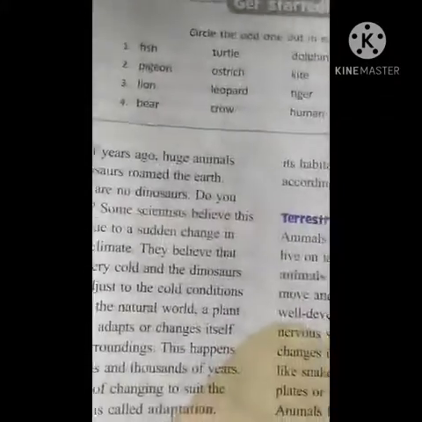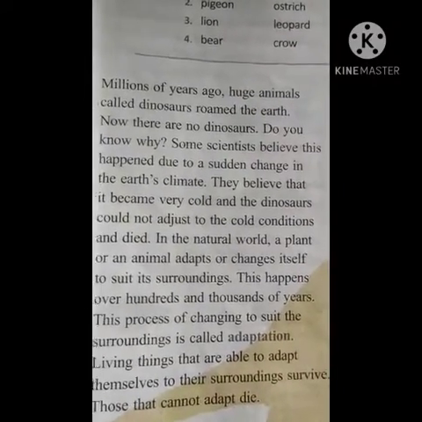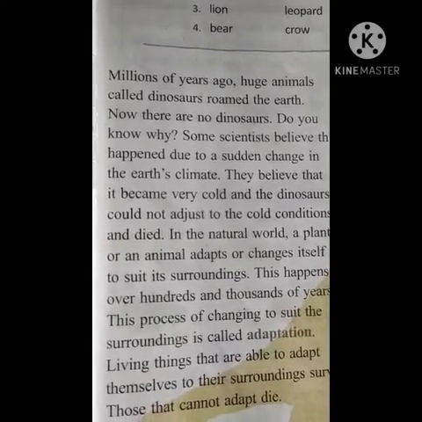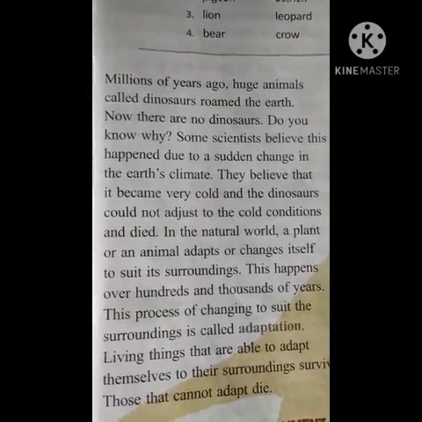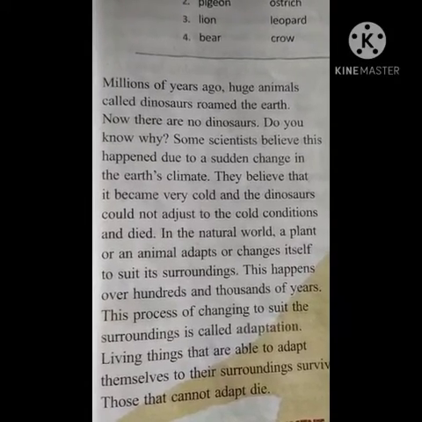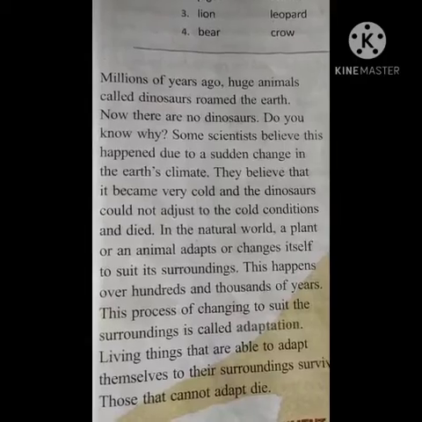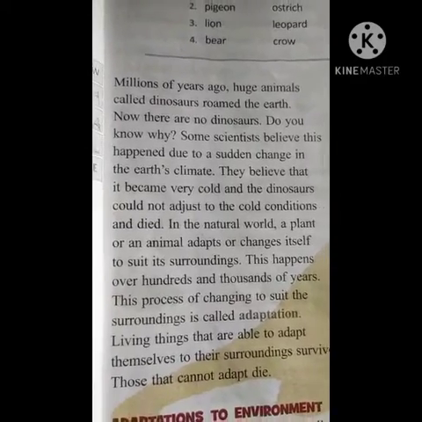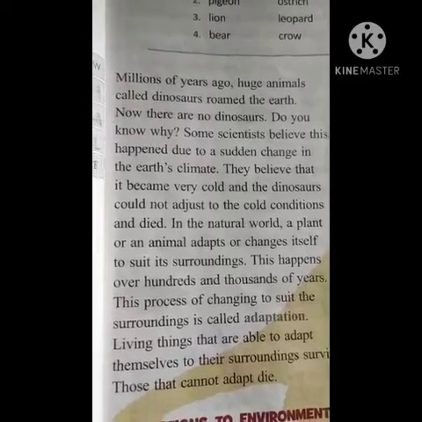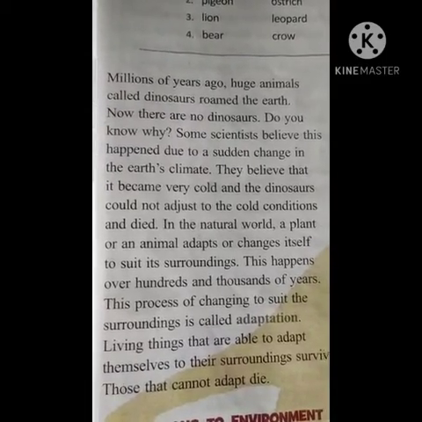See this here, children. Millions of years ago, huge animals called dinosaurs roamed on earth. Now there are no dinosaurs. Do you know why? Some scientists believe that it happened due to the sudden change in earth's climate. They believe that it became very cold and the dinosaurs could not adjust to the cold conditions and died.